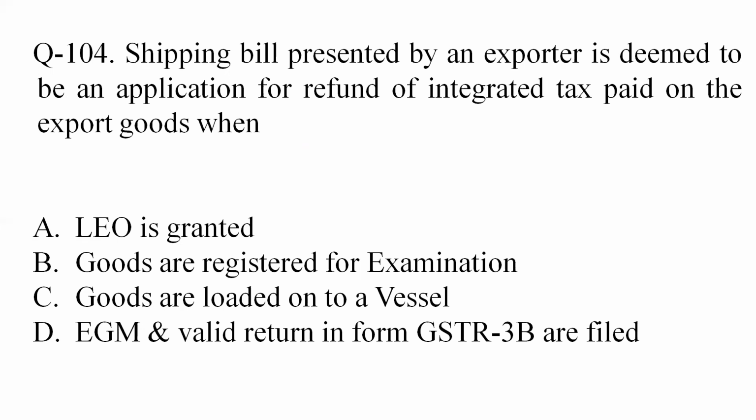That means the goods have been loaded on the vessel and gone out of the territory of India. And once GSTR 3B is filed, the refund comes into the account automatically. So as per the options, option 4 is the correct answer. EGM and a valid return in form GSTR 3B are filed, then the refund of IGST is done.